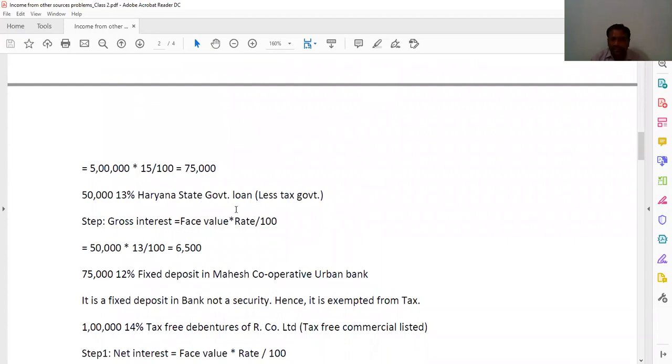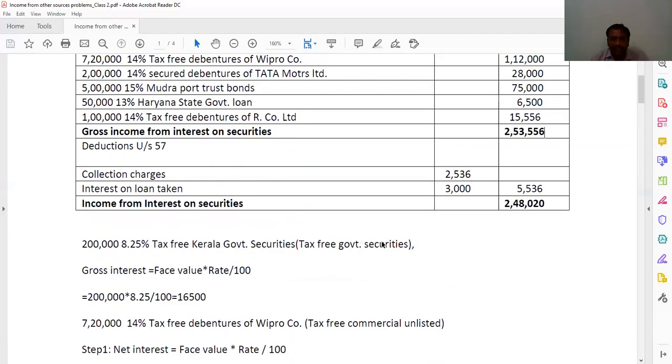15% Haryana state government loan, less tax government. Gross interest is equal to face value into rate by 100, 6,500. That we wrote, 6,500 here. And next.